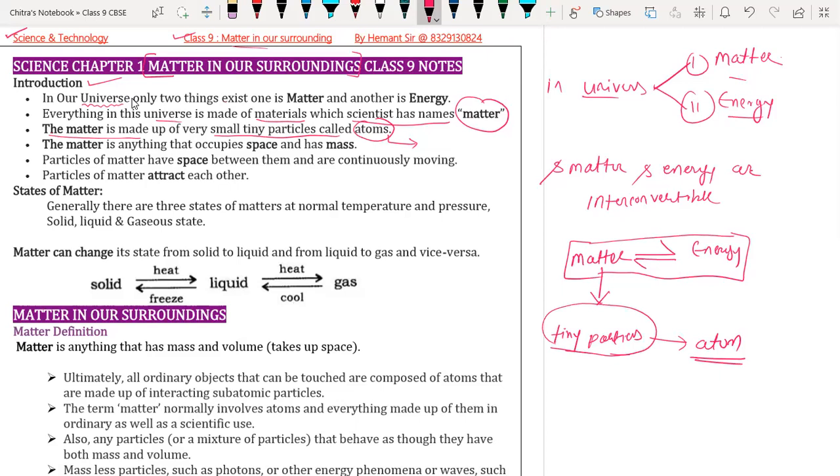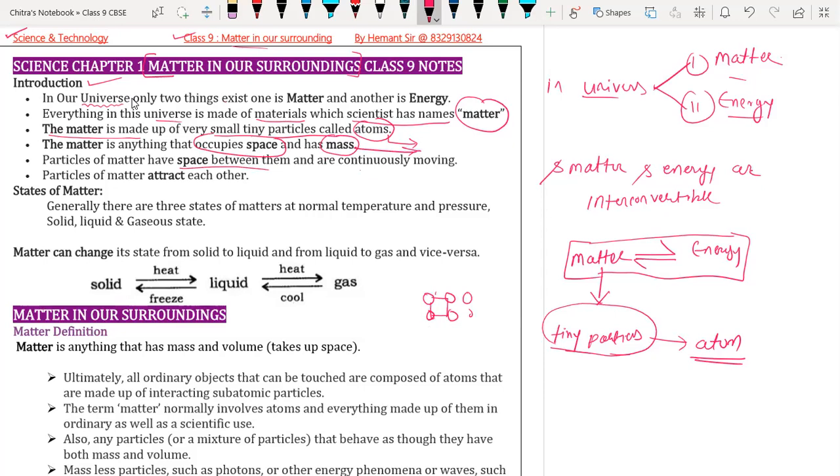Matter is anything that occupies space and has mass, which is the definition of matter. What is matter? Anything which occupies space and has mass is called matter. Particles of matter have space between them. If we discuss iron particles, Fe, when they are arranged in a regular manner, they do have space between them. So there is a space between every particle.